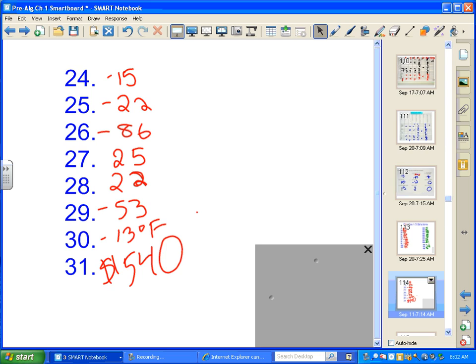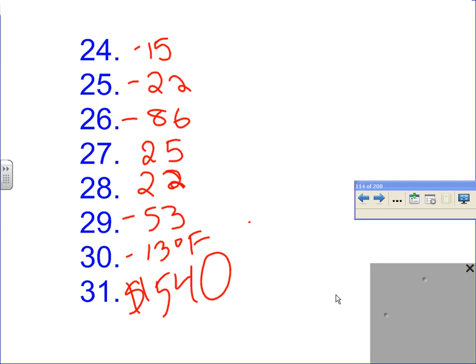Okay, good. While we're on that problem, can someone explain what does profit mean? Justin, what does that mean? Good, how much money you make. So, okay, if profit is how much money you make, what is the difference between income and expense? This is one of those real life example problems. Doug, what's the difference between income and expense?